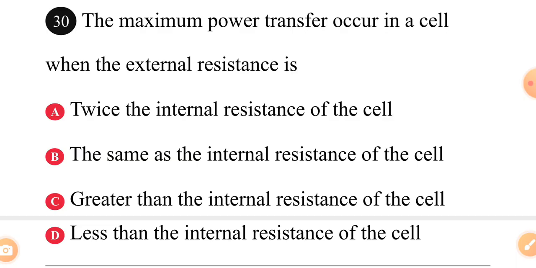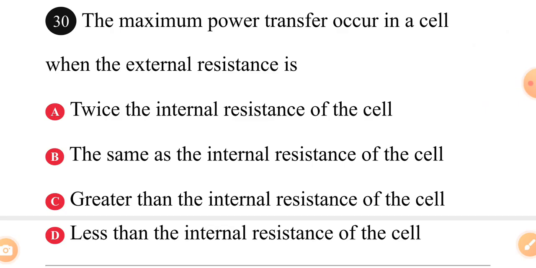A, twice the internal resistance of the cell. B, the same as the internal resistance of the cell. C, greater than the internal resistance of the cell. And D, less than the internal resistance of the cell.